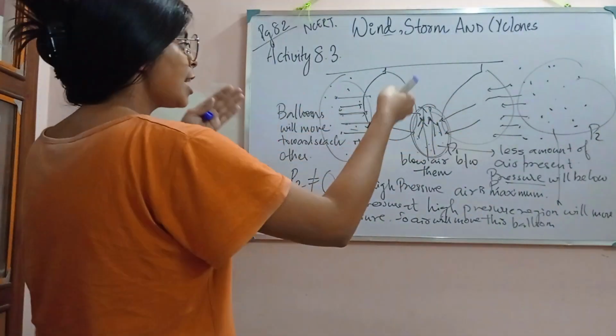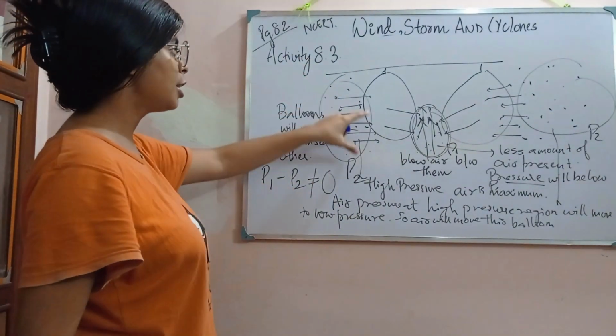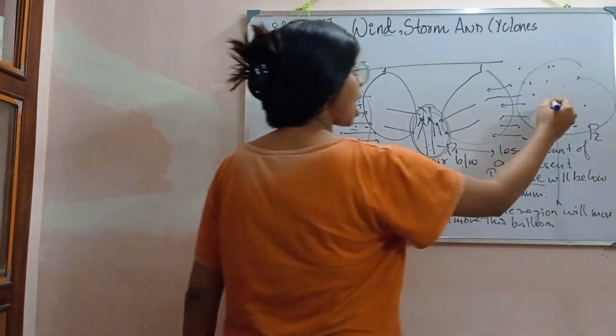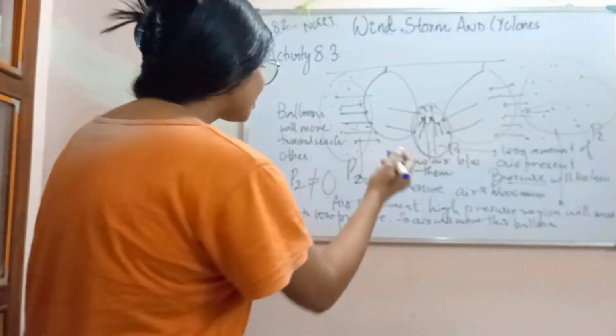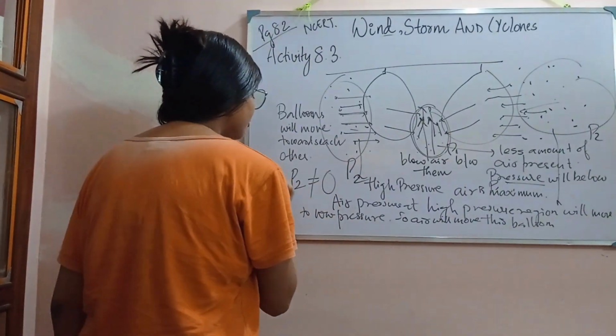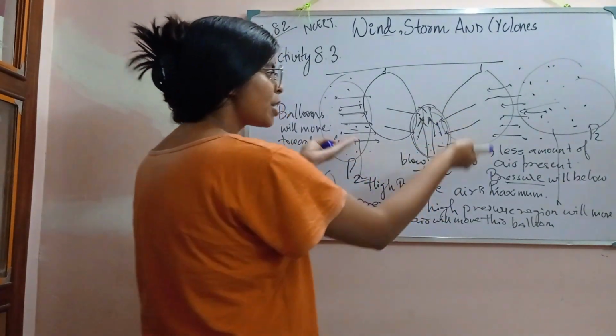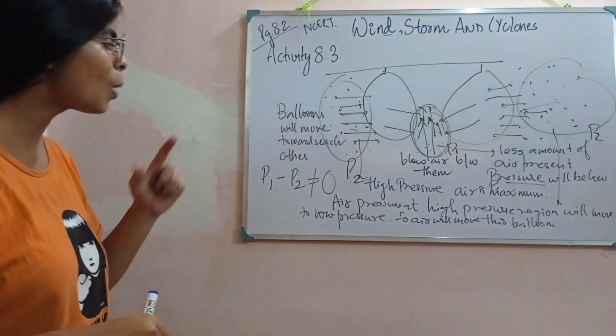And since less pressure is created, the air particles present outside will try to equalize the pressure, P1 and P2. So as a result, what will happen?